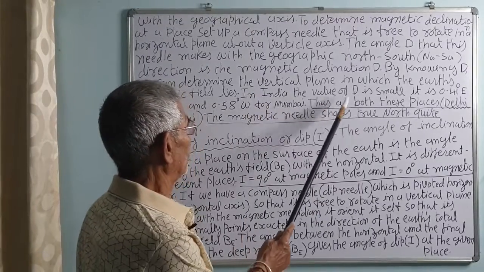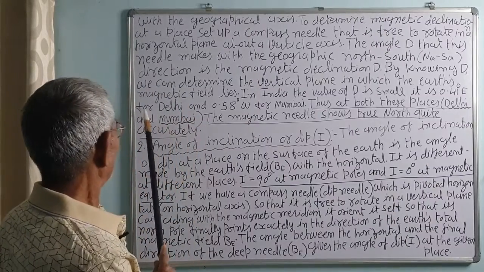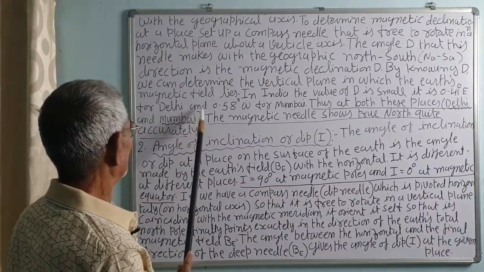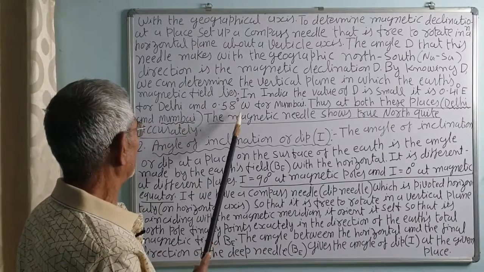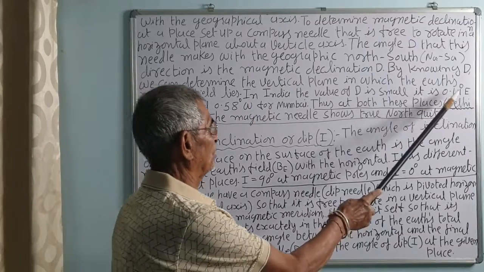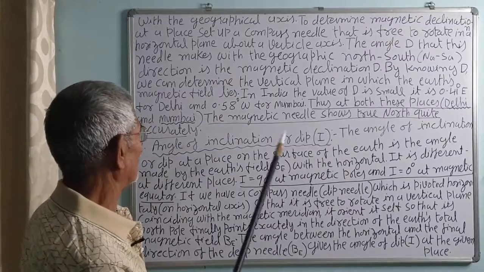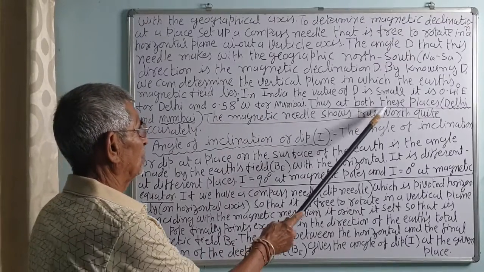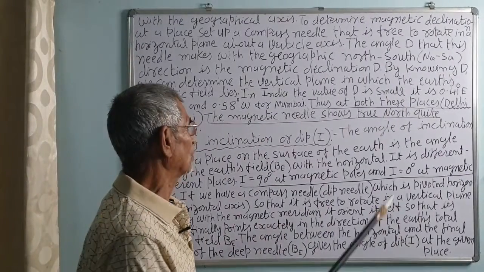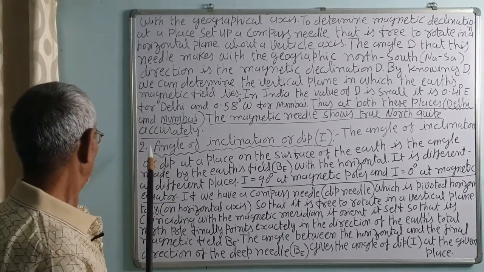In India, the value of D is small. It is 0.41 degree east for Delhi, and 0.58 degree west for Mumbai. So for Delhi it is 0.41 east, and for Mumbai 0.58 west. Thus, at both these places, Delhi and Mumbai, the magnetic needle shows the true north quite accurately. That is how we can find direction.